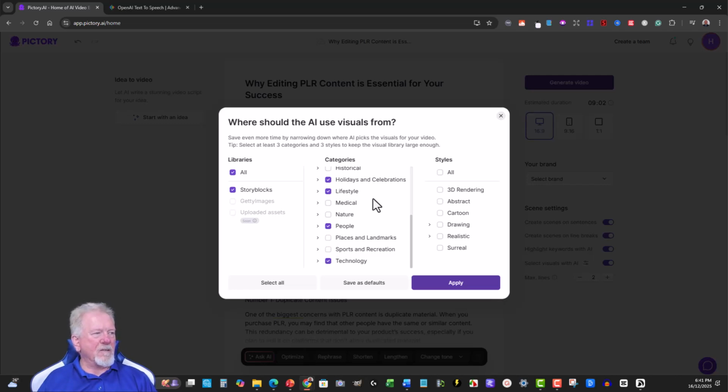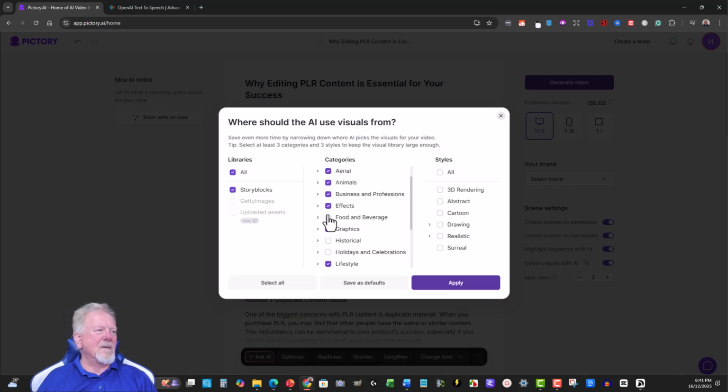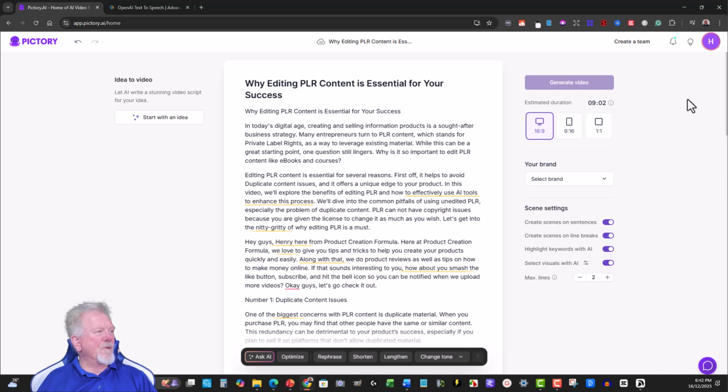Sports and recreation, definitely not, because that's really not relevant. Holidays and celebrations, not really. Food and beverages and graphics. Graphics I could probably keep. Effects, yeah, maybe. Animals, no, I don't really need animals. Over here, I do not want surreal, and I do not want abstract. All the rest are pretty good. So let's just hit apply. Wait for this for a second, then hit generate.